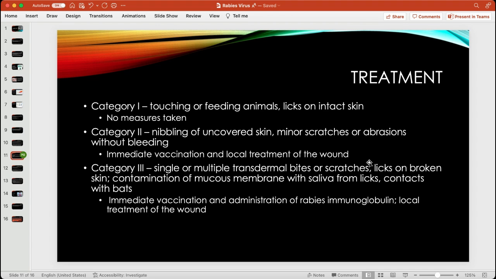For category three, this would be single or multiple transdermal bites or scratches or licks from an infected animal on broken skin. This would mean that there is now an opening from the outside to the inside of your body, and contamination of mucous membranes with saliva from licks, on your eyes or maybe like near your mouth or something. This would require immediate vaccination and administration of rabies immunoglobulin and local treatment of the wound.